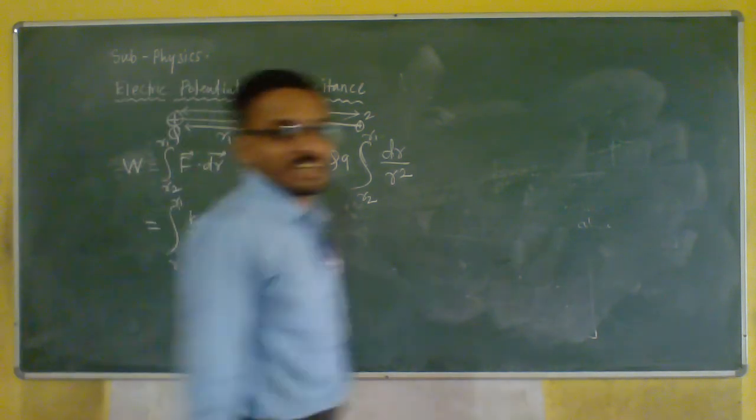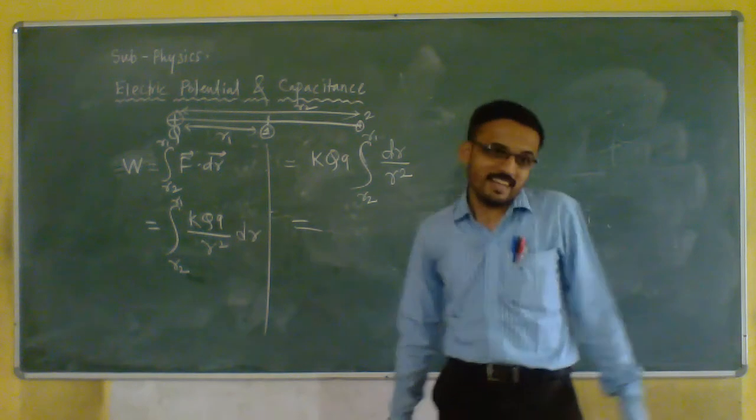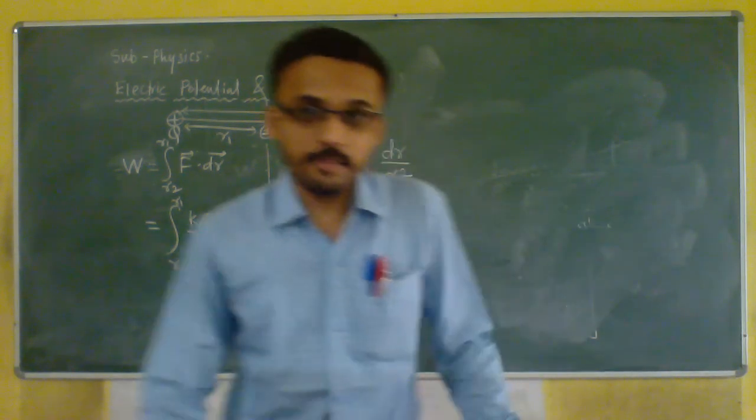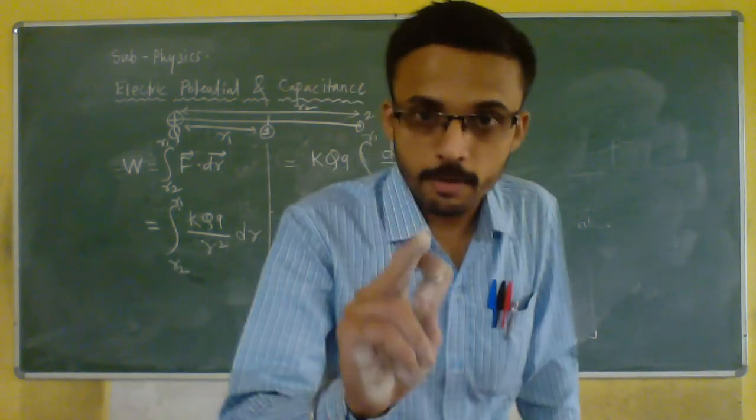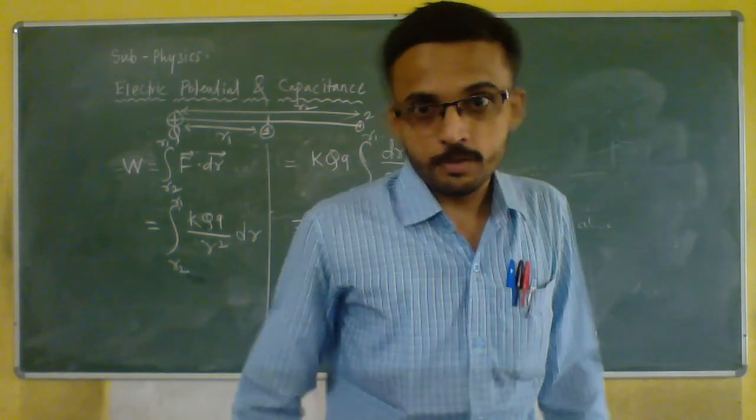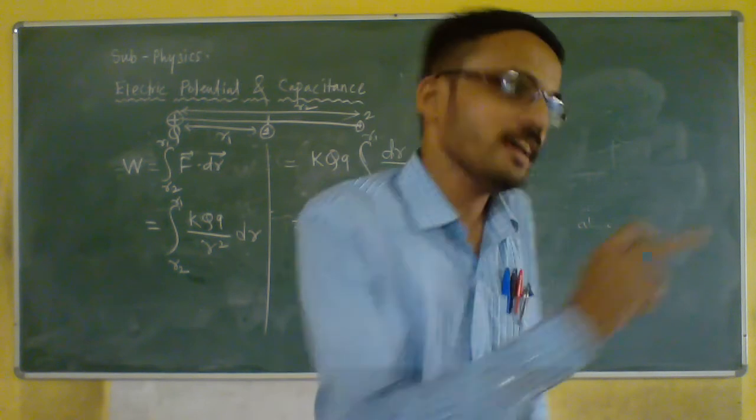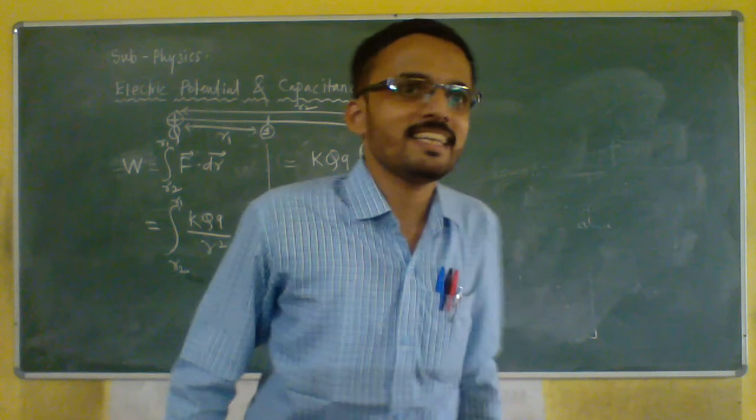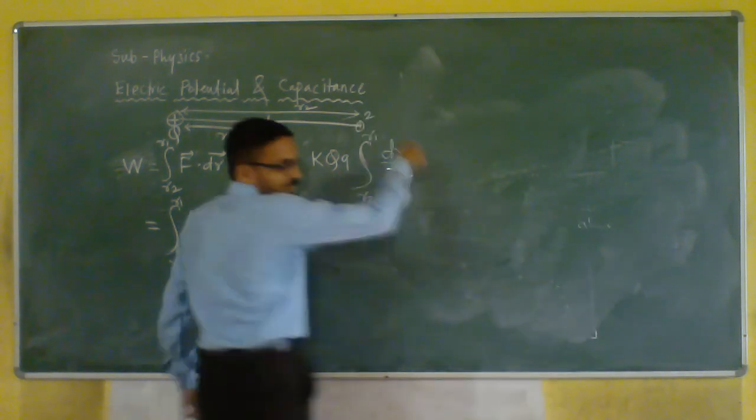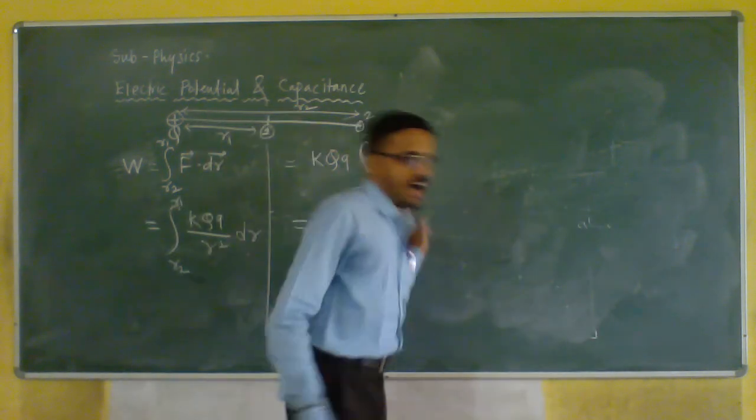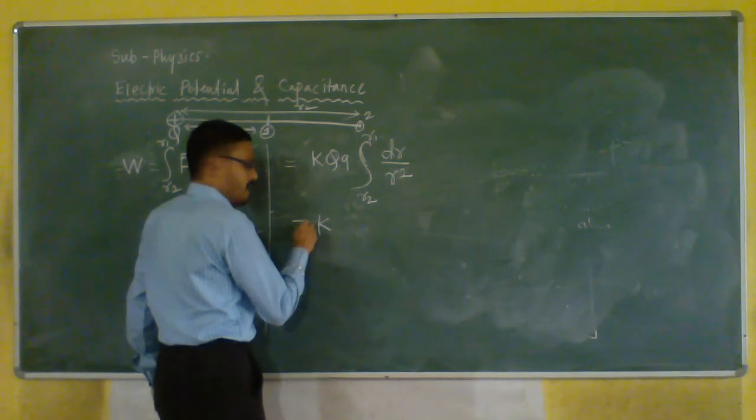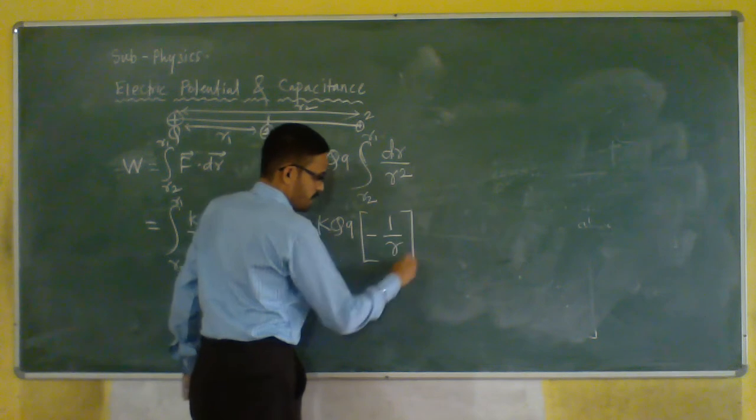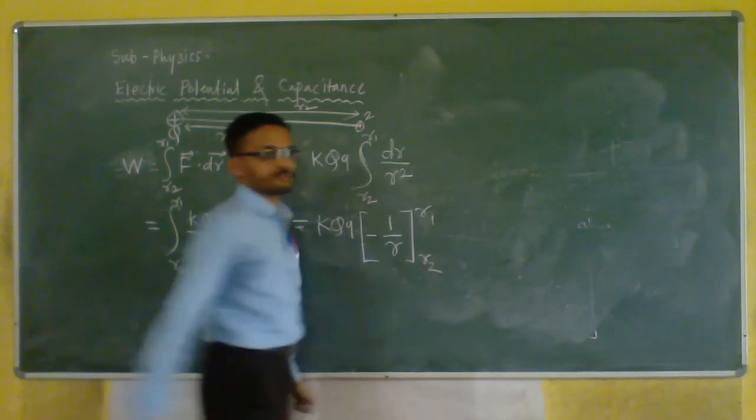Now derivative of 1 by x is minus 1 upon x square. For you people, 1 by x, the derivative will be minus 1 upon x square. So integration of minus 1 upon x square will be 1 by x, and integration of just 1 by x square will be minus 1 by x. That's all. So instead of this integration, I may write minus 1 upon r. So I can write kQq into minus 1 by r from R2 to R1.